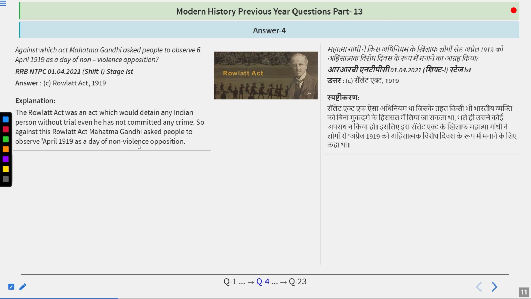The Rowlatt Act was an act which would detain any Indian person without trial, even if he had not committed any crime. So against this Rowlatt Act, Mahatma Gandhi asked people to observe April 1919 as a day of non-violent opposition.